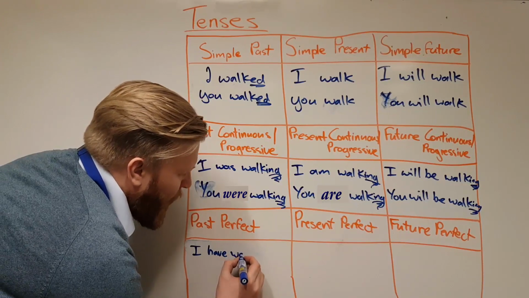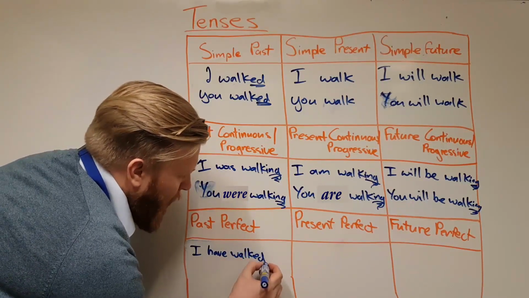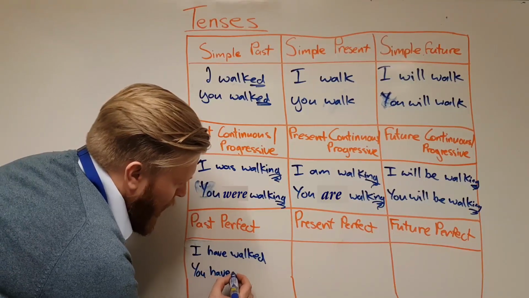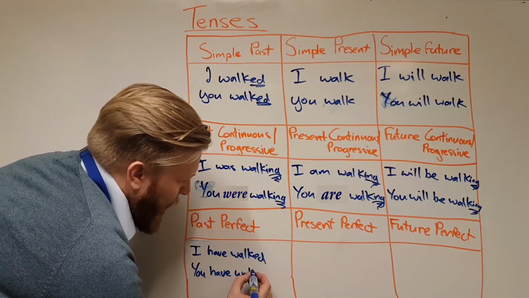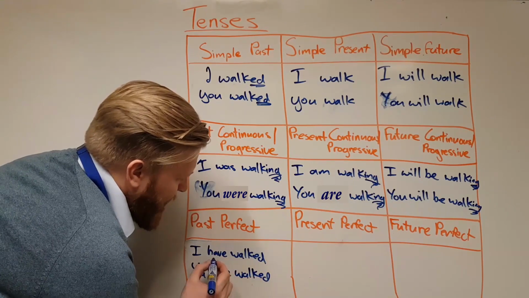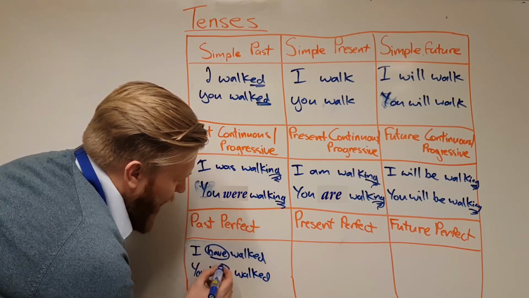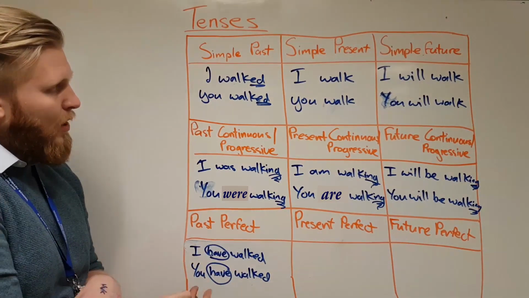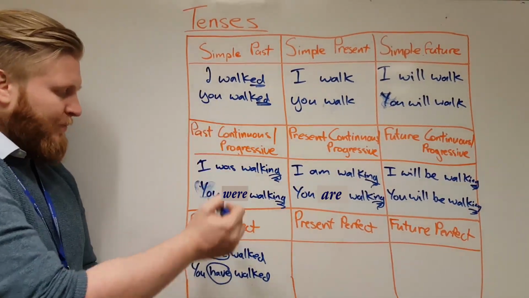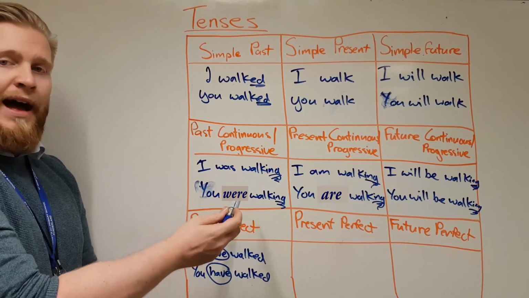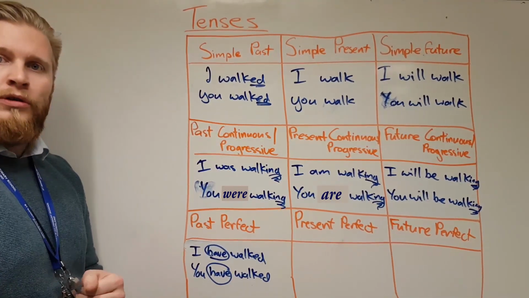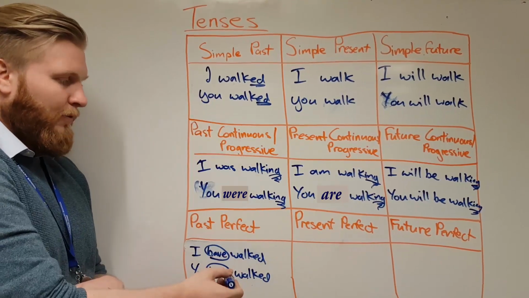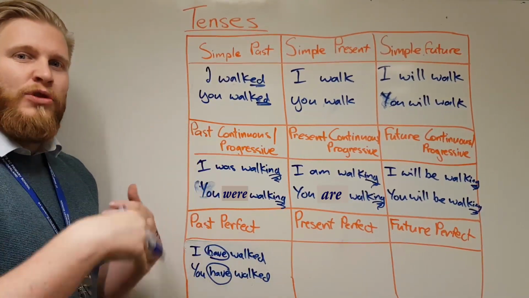I have walked, or you have walked. And you can see clearly that we've got our haves there. So when we're talking I have worked, you have worked, it's past perfect. So it's the same as the simple past, but we just have a have or a had in. I walked, I have walked. Okay, so that's the difference between these two verbs, and that's something that you've just got to sort of really remember.